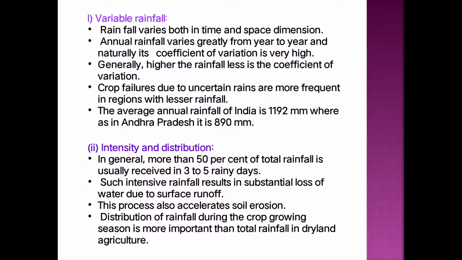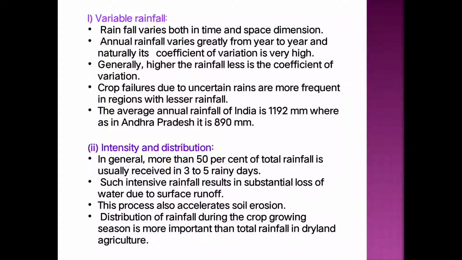Then, which are the different rainfall characteristics? We have to study these in detail, and the first characteristic is the variable rainfall. Rainfall varies both in time as well as in space. That means the rainfall received in the dryland area varies according to time as well as space. It varies according to season, and it also varies from region to region, place to place.